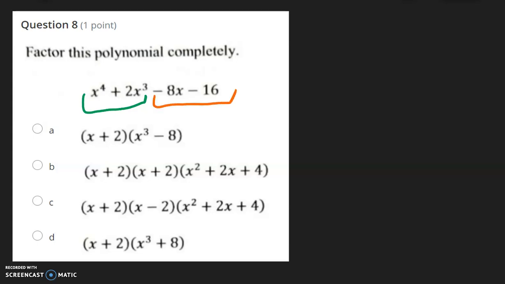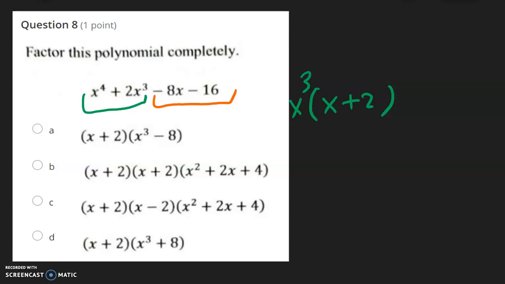So from the first group, what we can pull outside is x to the third power. That's the most we can do. And so x to the third power times x gives you x to the fourth power, and the x to the third power times positive 2 gives you 2x to the third power. So if you just look at the green part and you multiply it back, you distribute, you see how we get the green part back.